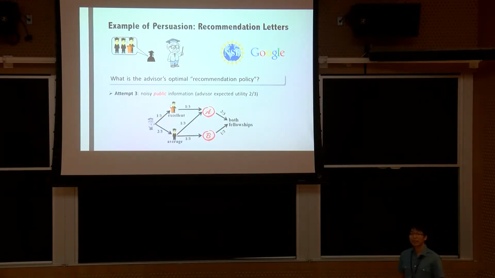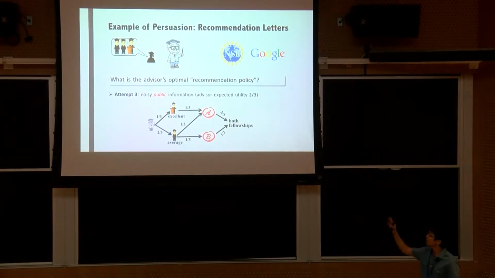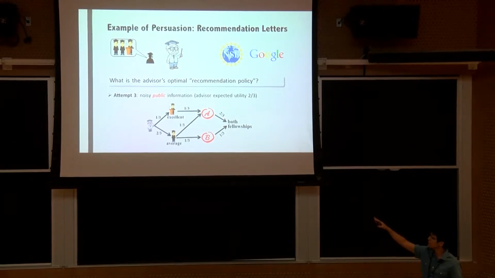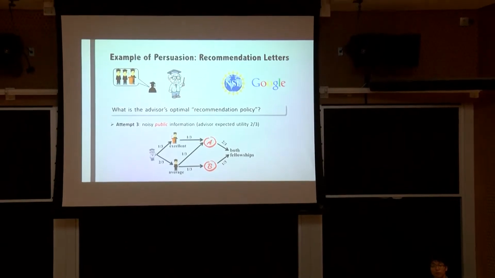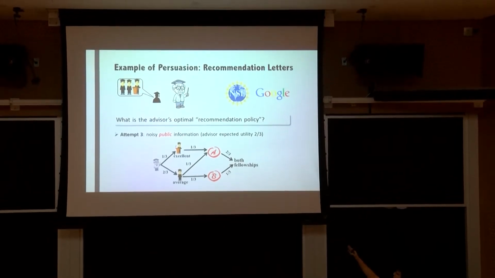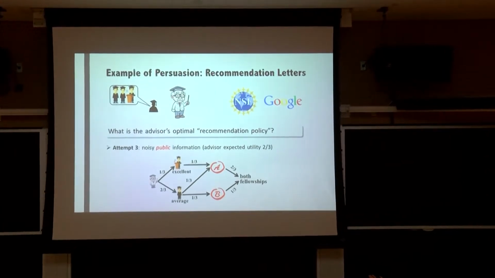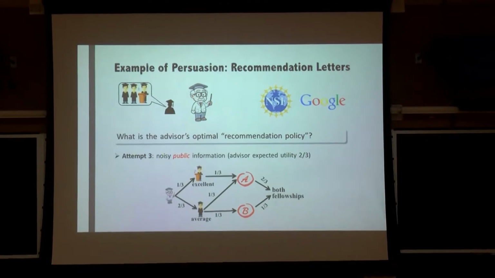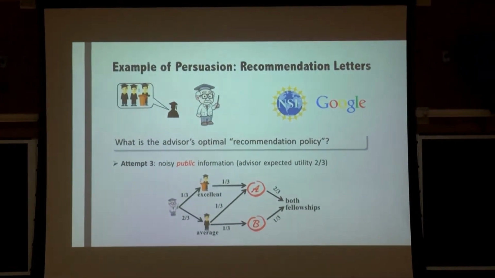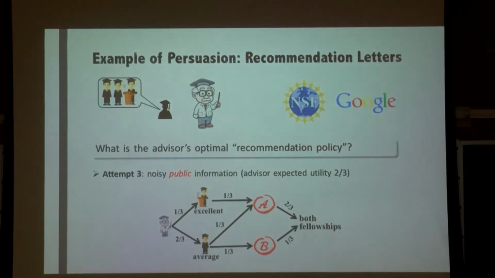It turns out that he can, and the idea, as some of you might already know, is to reveal noisy information. In particular, the following signaling scheme is going to give the advisor utility 2/3. Whenever the student is excellent, you're going to send a strong letter to both fellowship programs. But when the student is average, half of the time you also send a strong letter to both fellowship programs, and half of the time you're going to send an average letter.